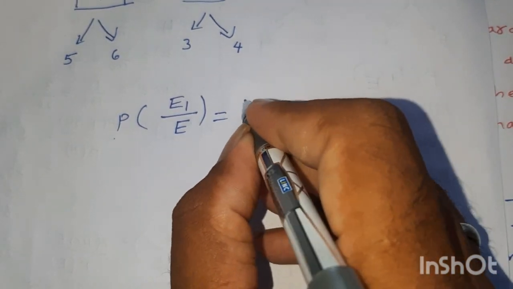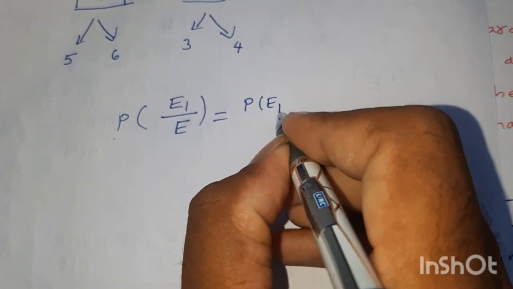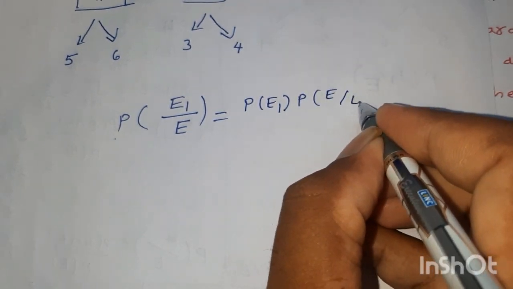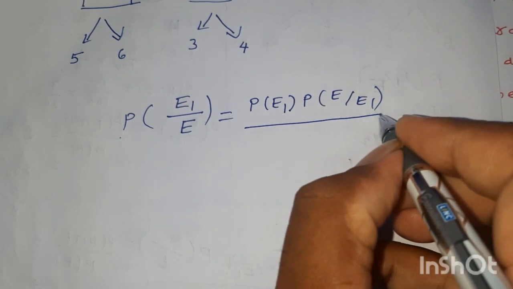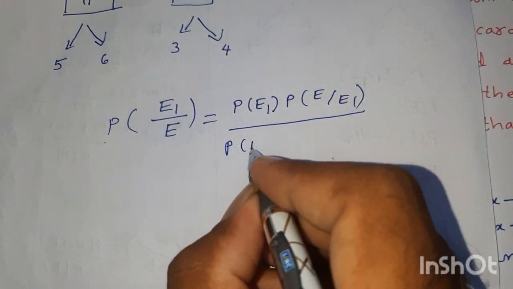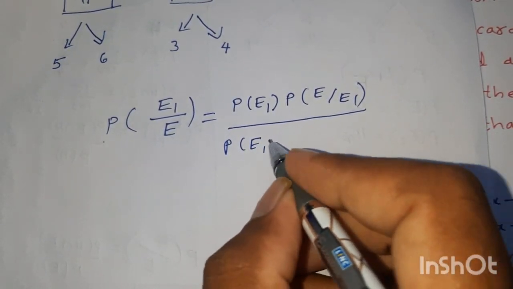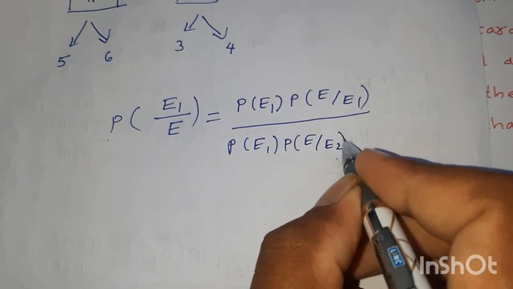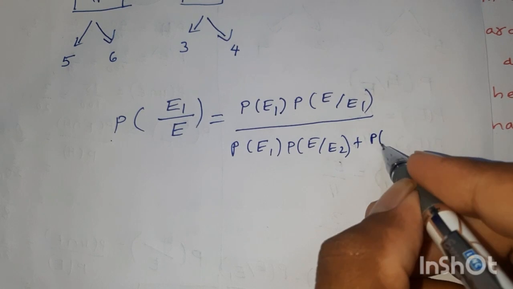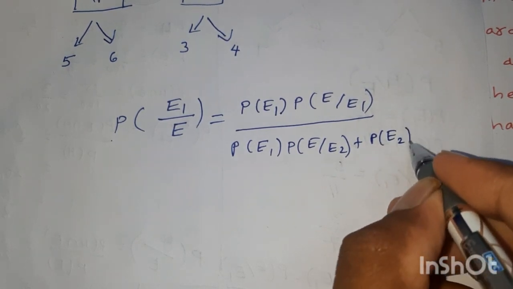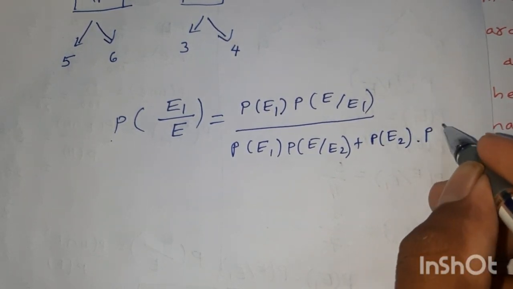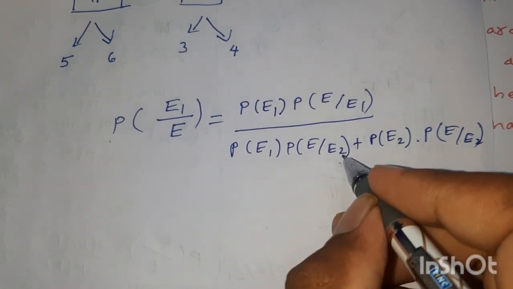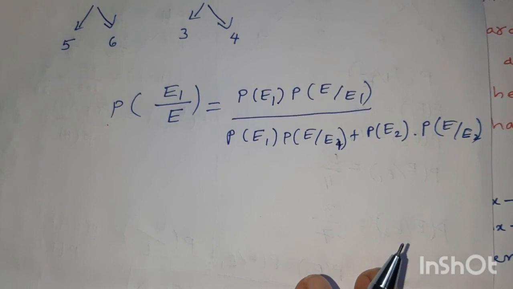The formula is given by probability of E1 given E equals probability of E1 into probability of E given E1, divided by probability of E1 into probability of E given E1 plus probability of E2 into probability of E given E2.